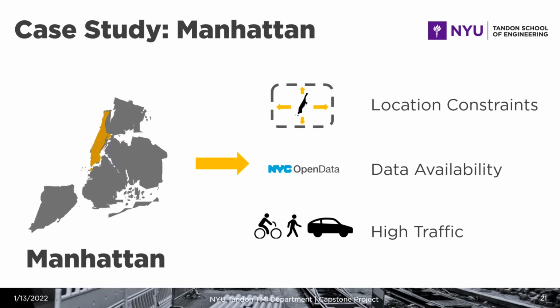So to look how this methodology can be implemented, we created a case study focusing on Manhattan. Why did we pick Manhattan? First, because by being an island, it has location constraints that allows for all the different systems that are going through the city to be properly combined. At the same time, New York City has a lot of data availability thanks to their New York City Open Data program. And the high traffic and high density of Manhattan allows for any kind of disruption and any kind of impact to be addressed and located in a more timely manner.